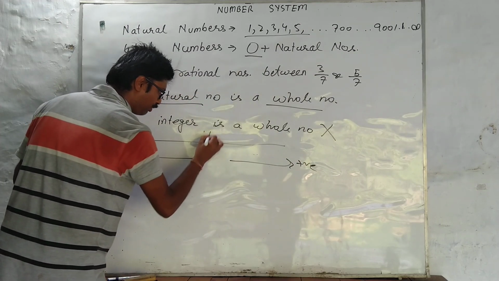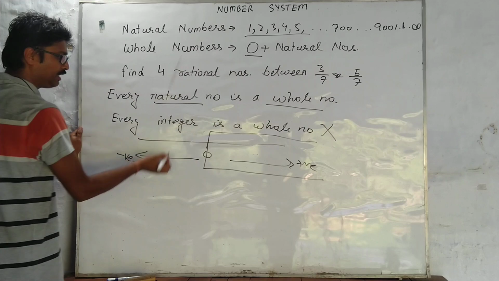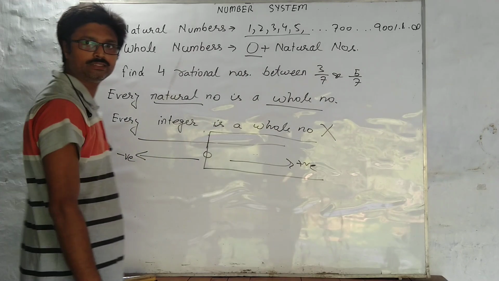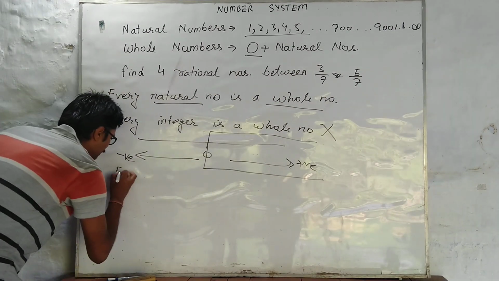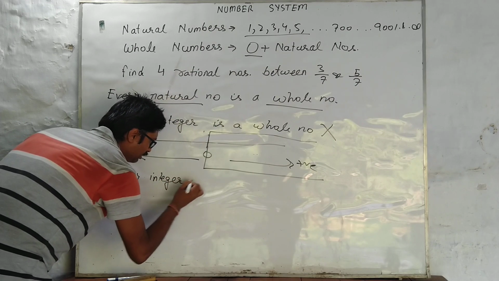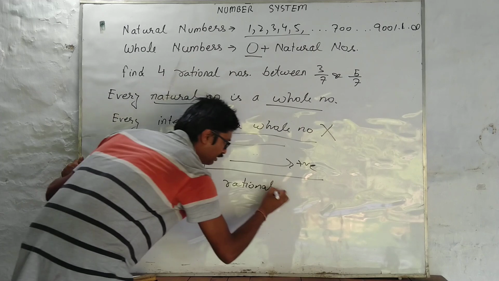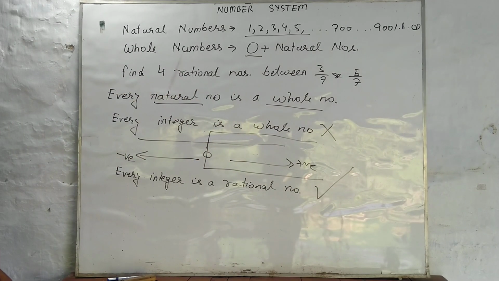Whole number starts from here and goes till here. So every integer is not a whole number. Yes, next. Every integer is a rational number? Yes. Absolutely. Why?